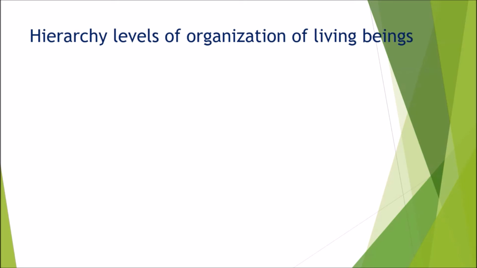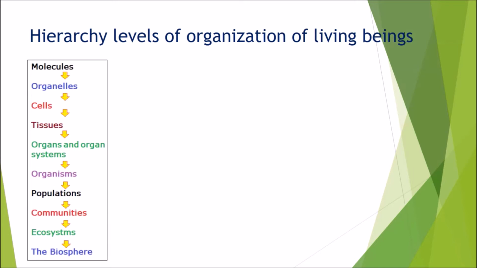Hierarchy levels of organization of living beings. The body of each organism is organized in a systematic manner. Several levels of organization are recognized by biologists as molecules, organelles, cells, tissues, organs and organ systems, organisms, populations, communities, ecosystems, and biosphere.